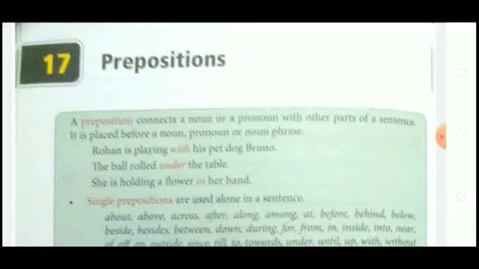The position of the ball is under the table. So here the word under is the preposition. Third: she is holding flowers in her hand. Here in is the preposition as it is placed before the pronoun her.